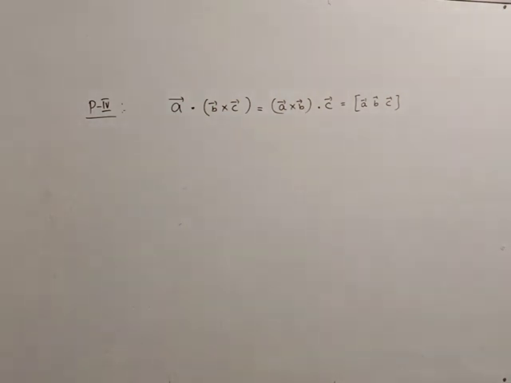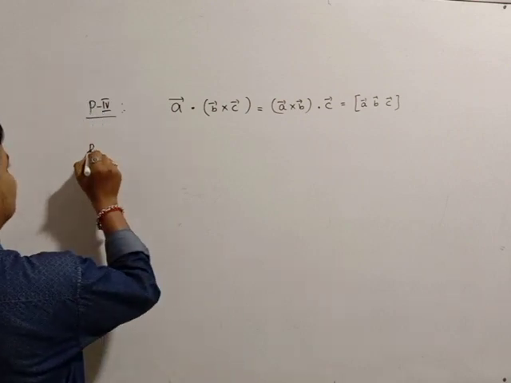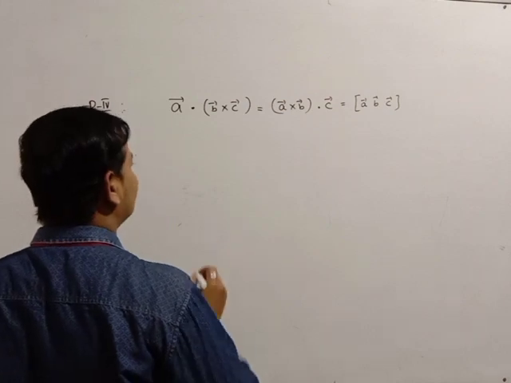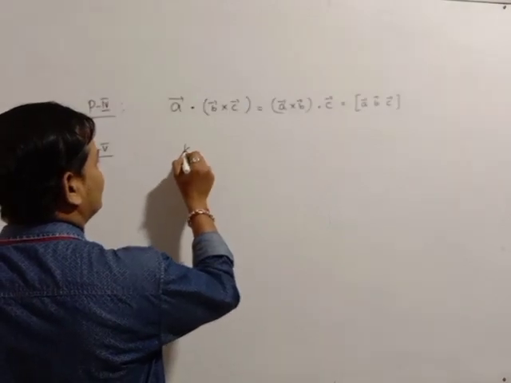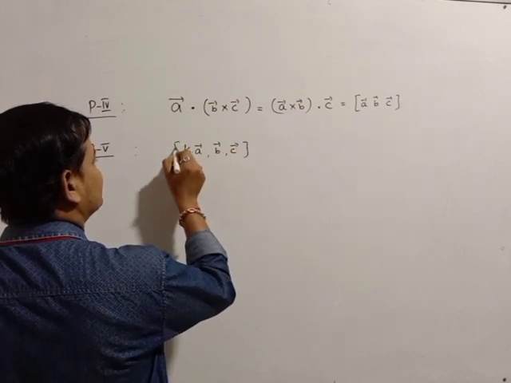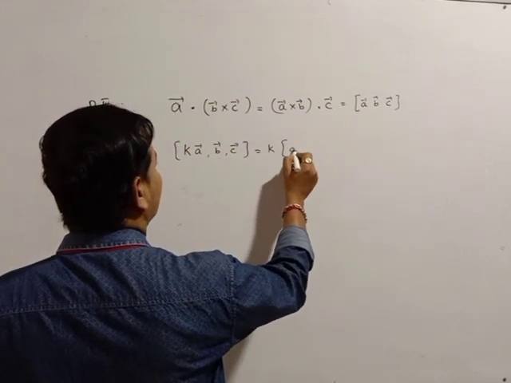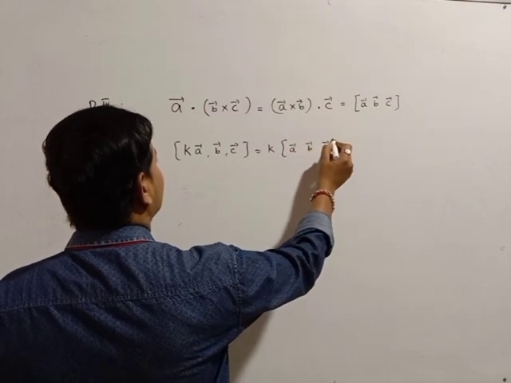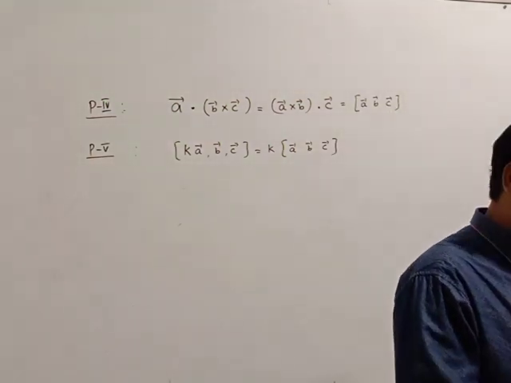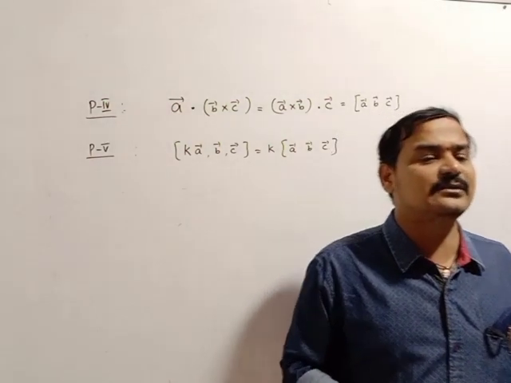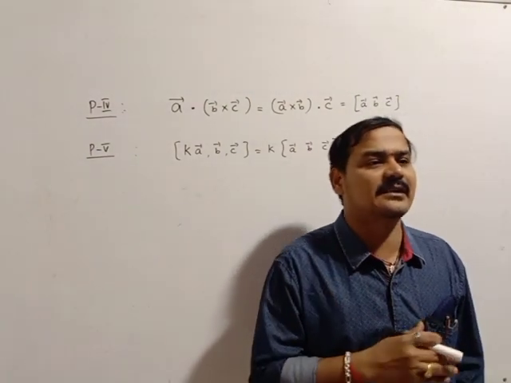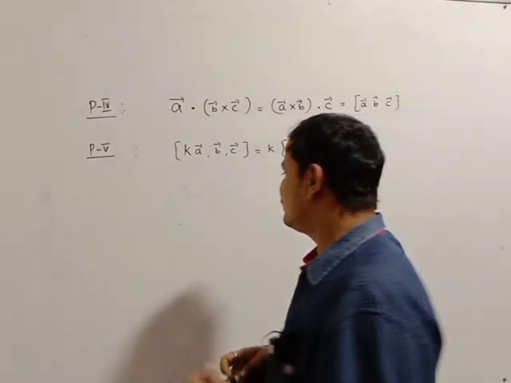Next, property number 5. If you multiply any one of the vectors with a scalar k, then the box of k A bar, B bar, C bar is always equal to k times the box of A bar, B bar, C bar. This is also a determinant concept, because if a number is multiplied to all the elements of any row, then the number can be taken common. You did it in determinants.